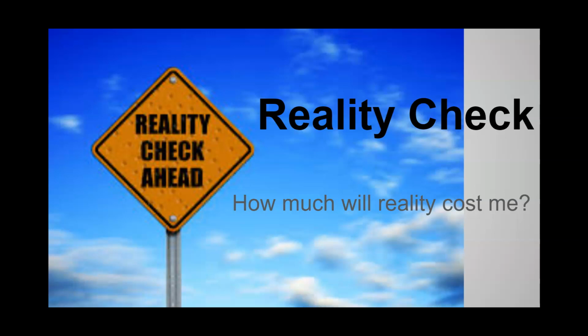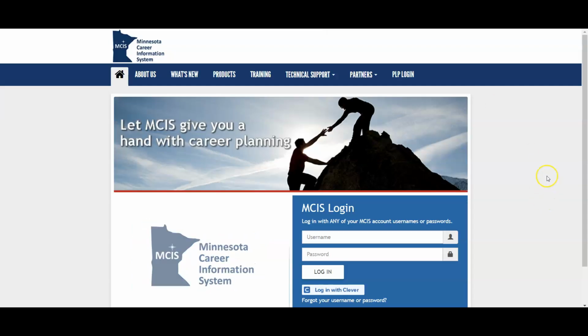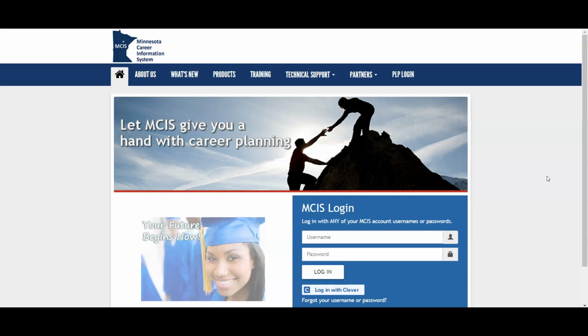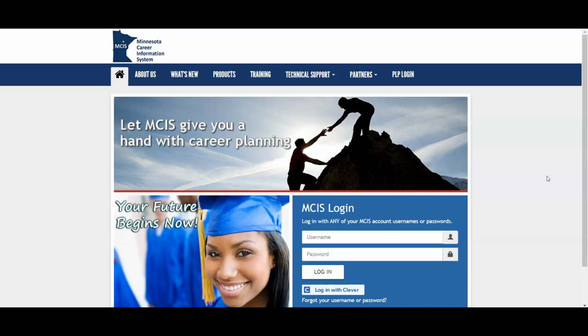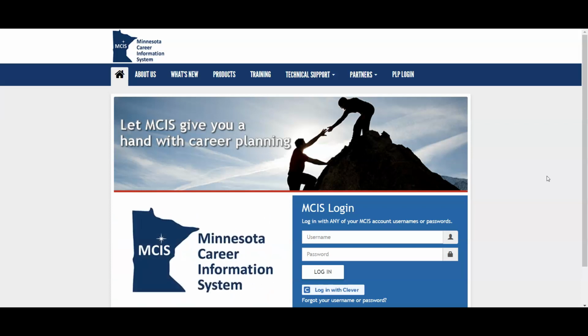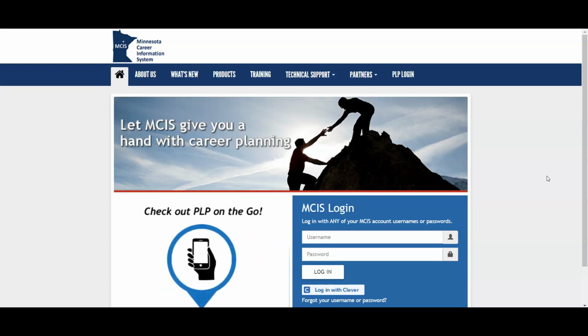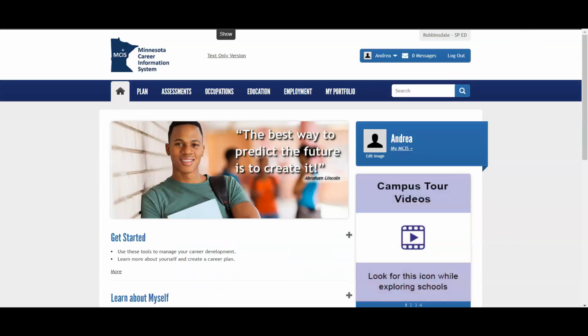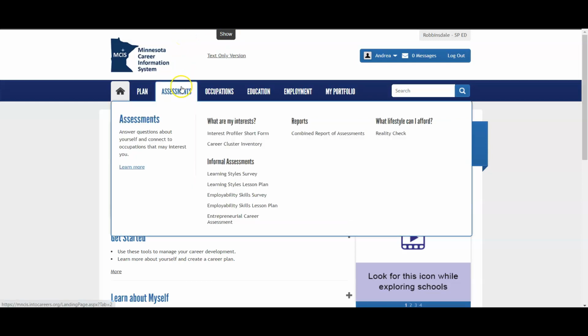What I want you to do is go back to, if you recall, this website. We used it last semester when we were doing all of our interest inventories and everything. Your username and password is on the spreadsheet on Schoology, so that should all be there. Type that in, and you're going to get to a page that looks like this, right? If you recall, in this assessments area, this is where we did all of those other things.